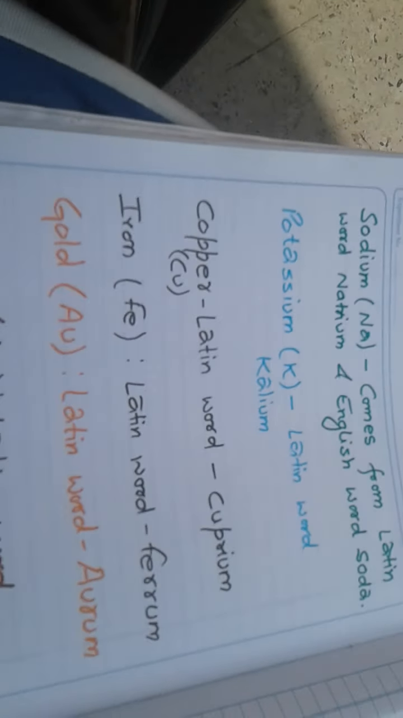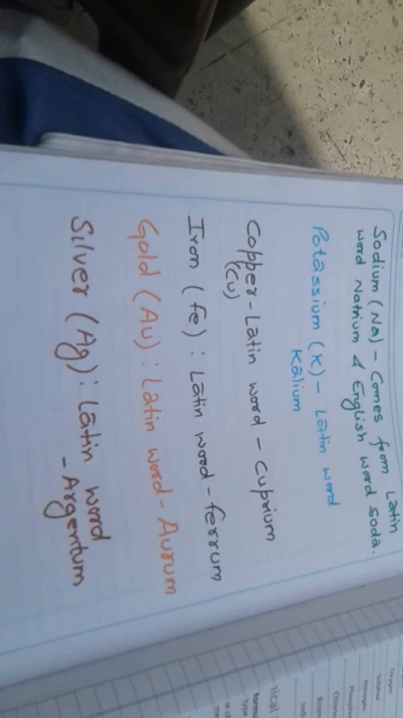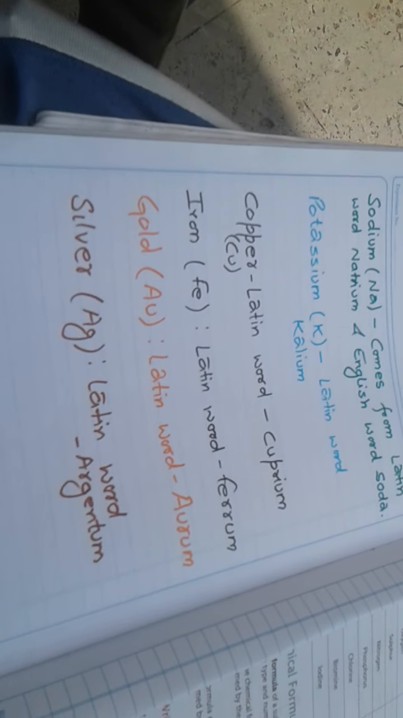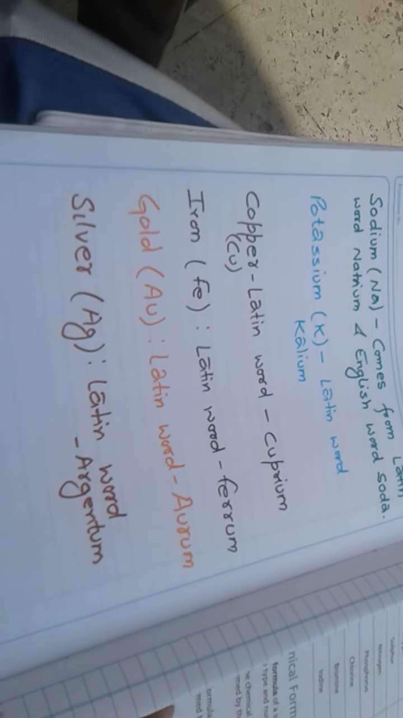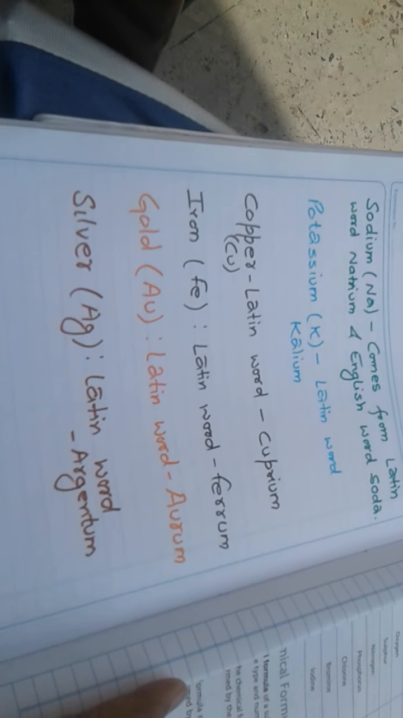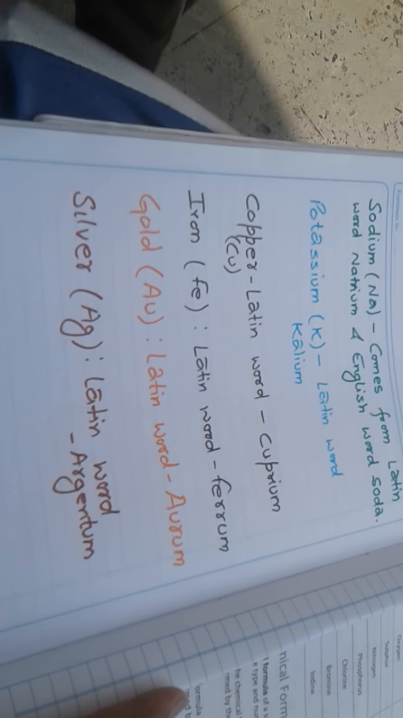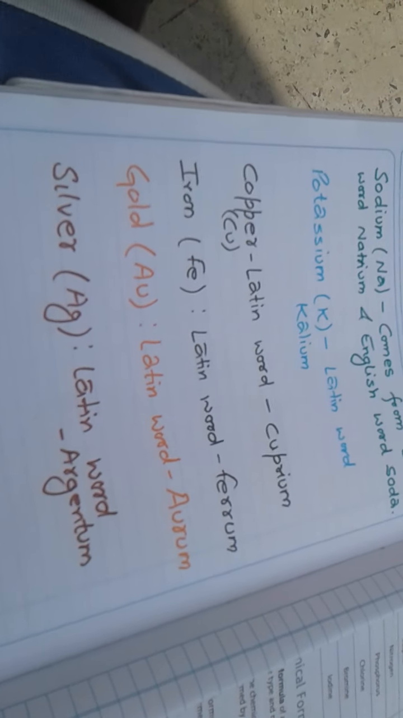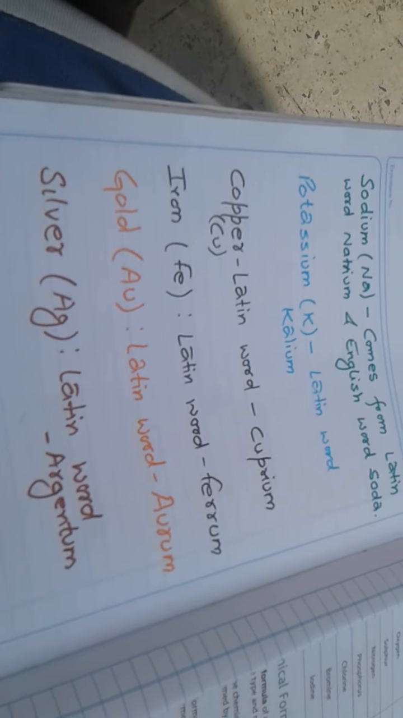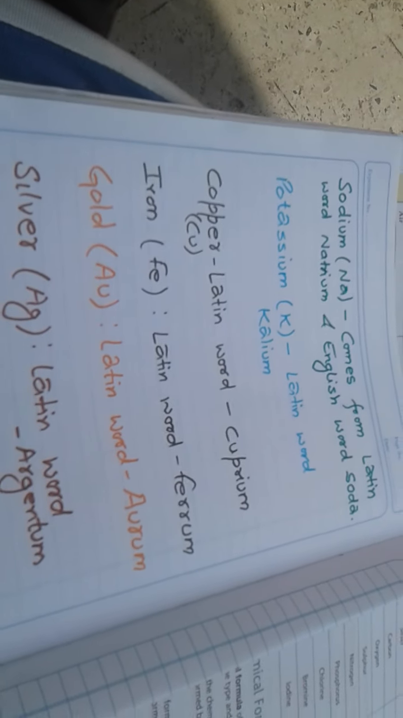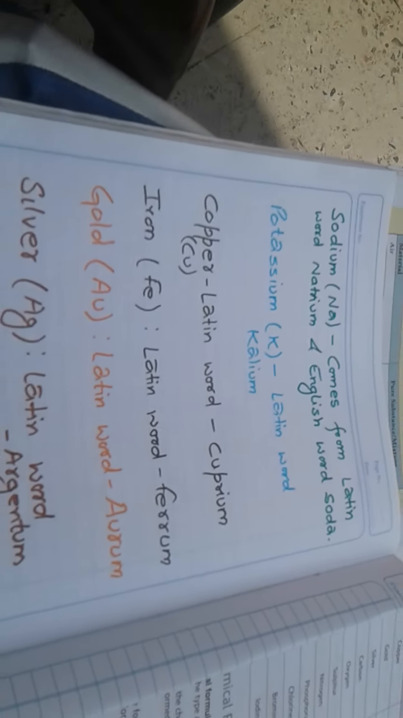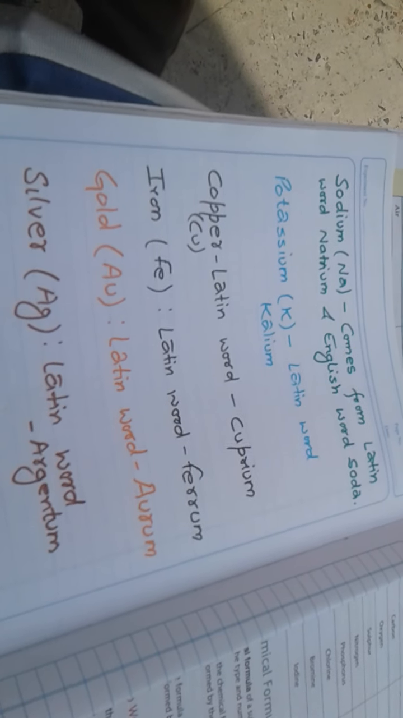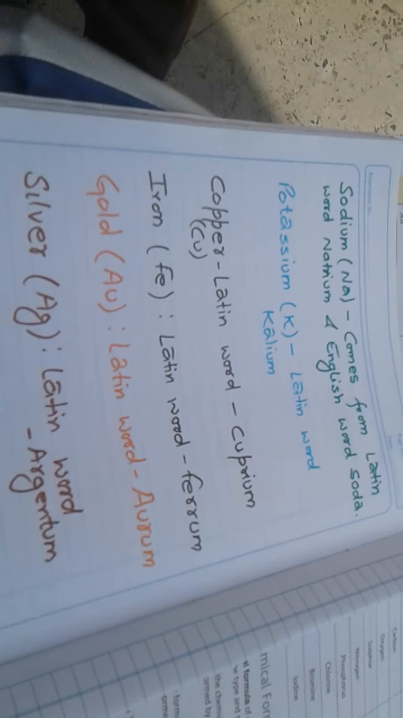And in the same way, potassium comes from the Latin word kalium. Copper, Latin word cuprium. Iron, Fe, again gets the name from the Latin word ferrum. Gold, Au, Latin word aurum. Silver, Ag, Latin word argentum. So these are some elements which get their symbols from the Latin word, therefore their symbols are different. So you have to write 1 to 20 elements in the fair notebook, and then also learn them. It will be helpful for the next one.